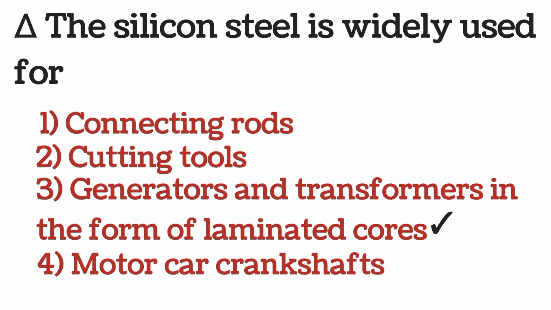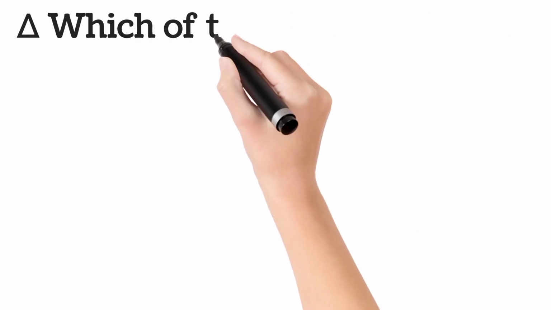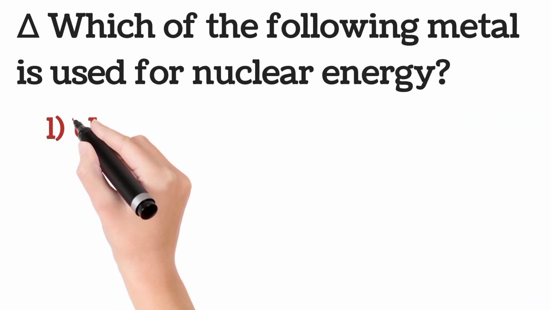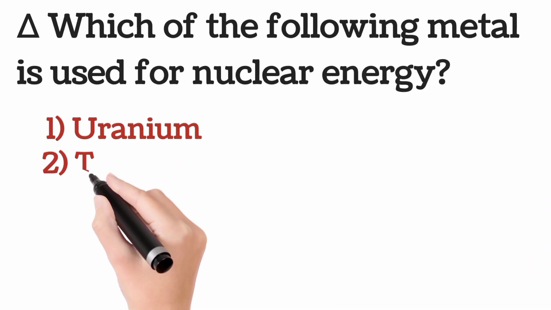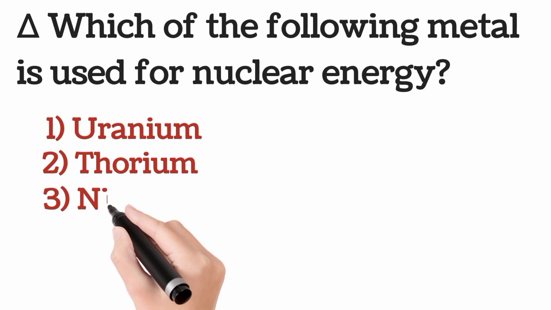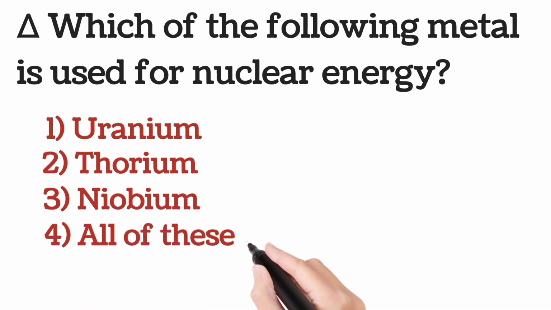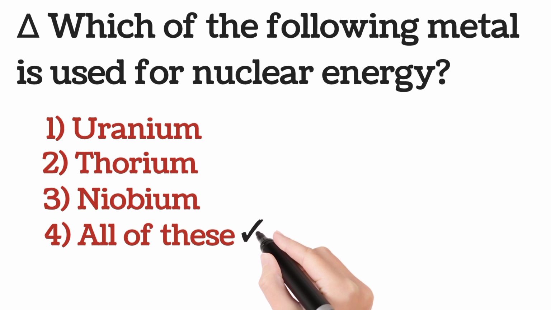Question number G. Which of the following metal is used for nuclear energy? Options are 1. Uranium. 2. Thorium. 3. Niobium. 4. All of these. The answer is option 4.